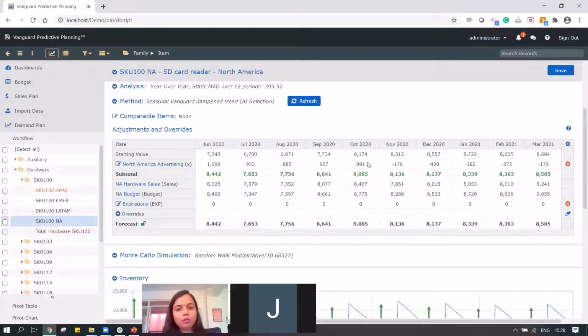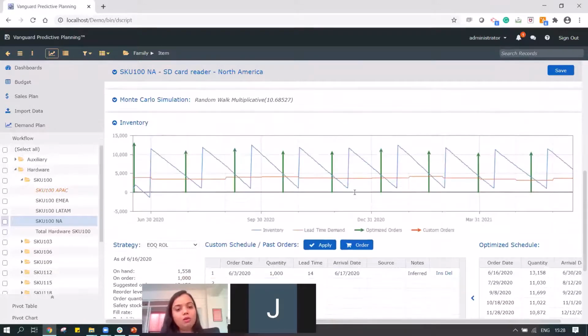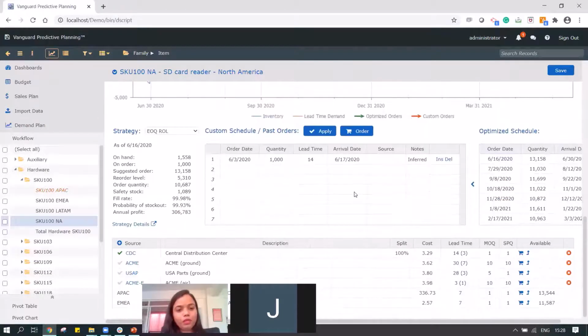So it tells me that till October I have positive sales, but from then on, because I've done so much advertisement, our customers might possibly have taken up the products during the promotion time, during the advertisement time, and that's the reason we are also going to see a reduction in demand from November onwards. So all that configuration is taken into consideration by the system while doing the planning. So that's really critical information that I have.